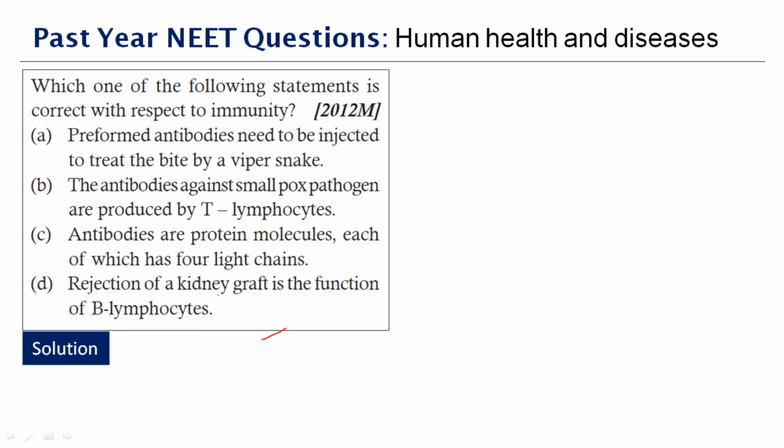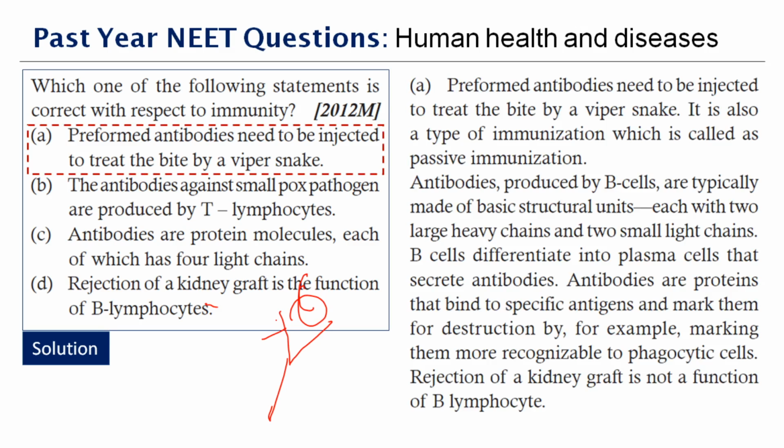Antibodies are proteins that bind to a specific antigen. Usually the antibody will act like a receptor where the antigen will come and bind to it, marking it for destruction. By making them more recognizable, the phagocytic cells will engulf them. What is phagocytosis? It is the engulfing of foreign materials, which are then destroyed. Therefore the right answer to this question is option A. Preformed antibodies need to be injected to treat the bite of a viper snake.